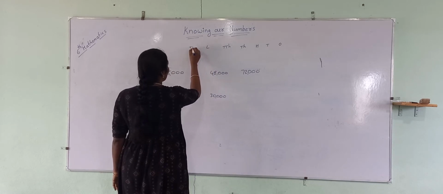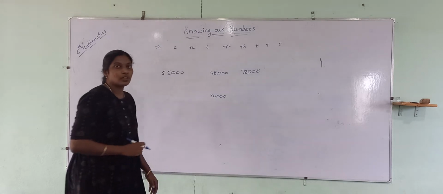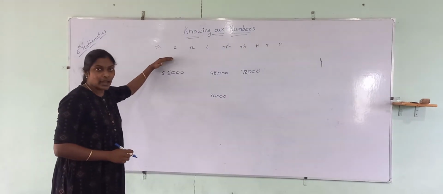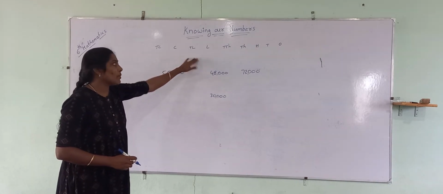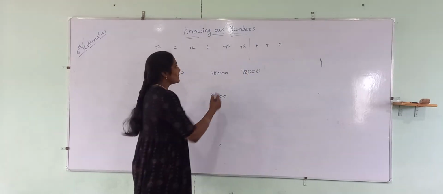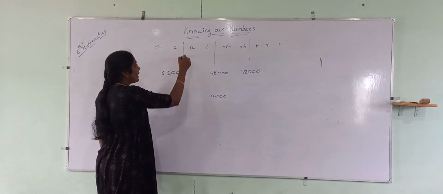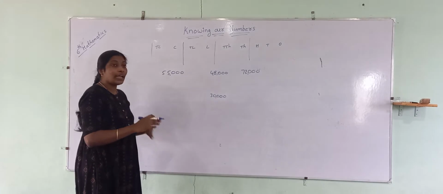Then lakh, 10 lakh, crore, 10 crore. These are the different place values we have in India, and based on these we place the commas. The first comma comes after the hundreds, the second one after the 10,000s, then after 10 lakhs, and at last after 10 crores. Now I am going to write a large number.